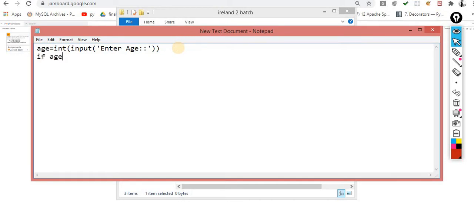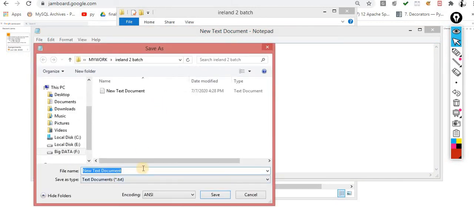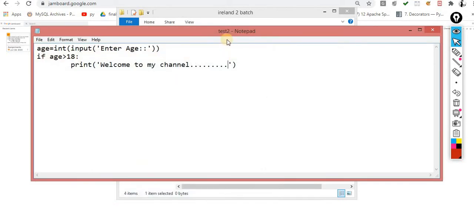If age greater than 18, then tab indented, you can check it out, print welcome to my channel, or whatever you want to display. Okay, so I am saving it. Very simple funda, you know it. Save as, and let's suppose I am giving the name test2.py.